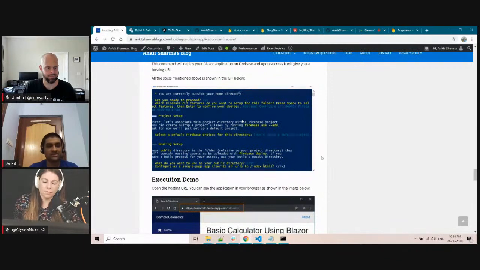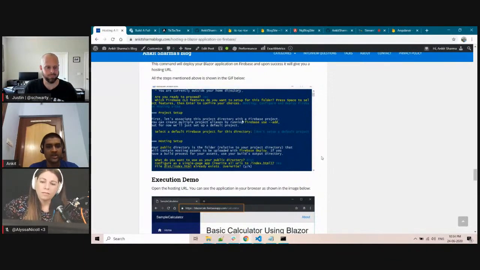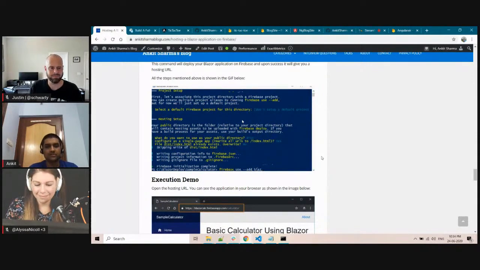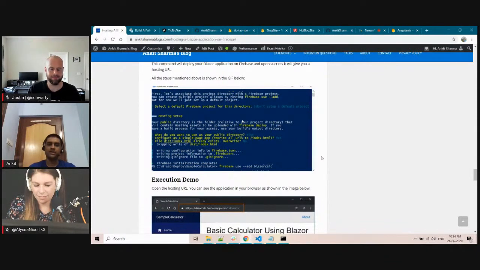Then I have to configure this as a single page app. So I put Y, but I don't want to override the default index.html, so I put no. And then here I will put firebase use project name. Sorry, firebase use --add project name. Once that project is added, I can use firebase deploy, and it will be deployed to that application.